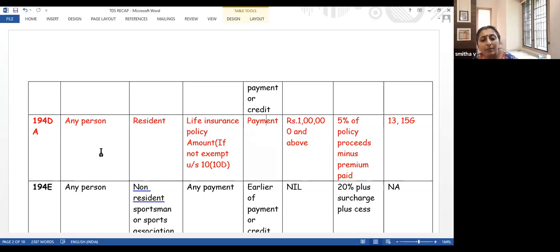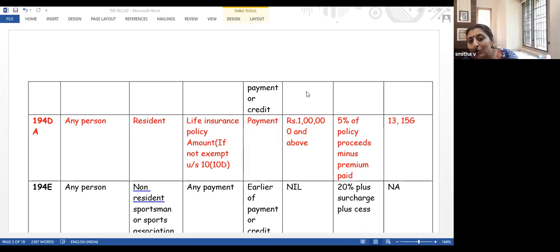It's any person, meaning a life insurance policy amount is paid by any person. If there is any exemption, there is no need to deduct TDS. You are making a payment to a resident. TDS has to be deducted at the time of payment. Either you are creating a liability or you are making a payment. When should TDS be deducted? At the time of payment. Only for payments of 1 lakh and above. 5% of the amount paid minus premium paid.